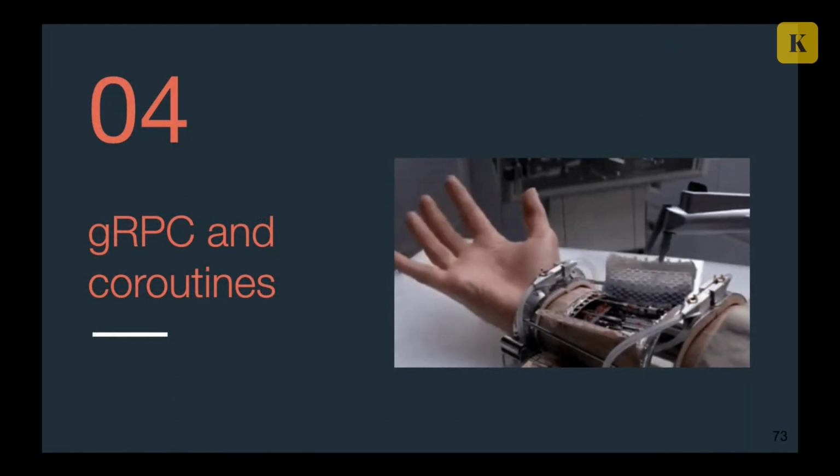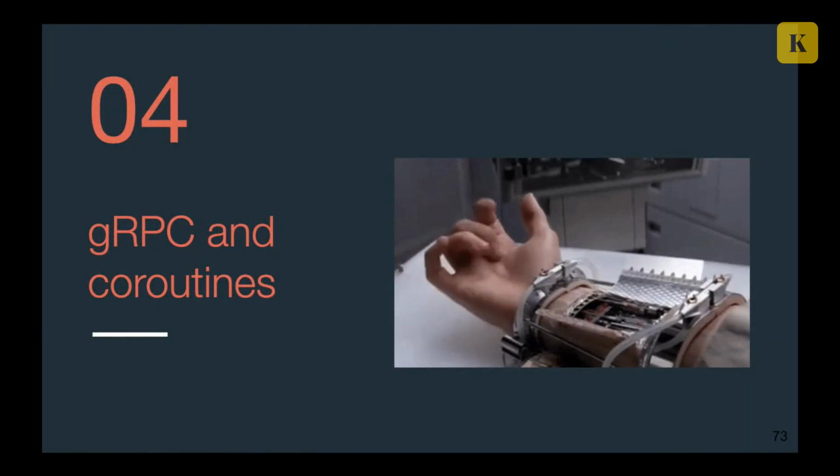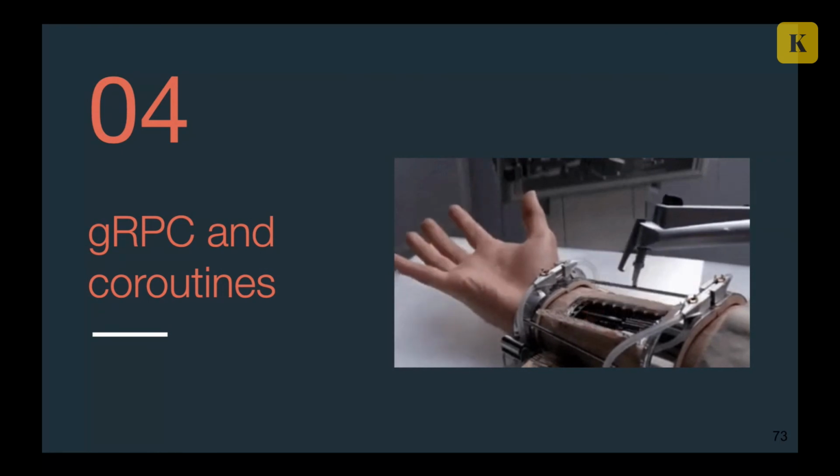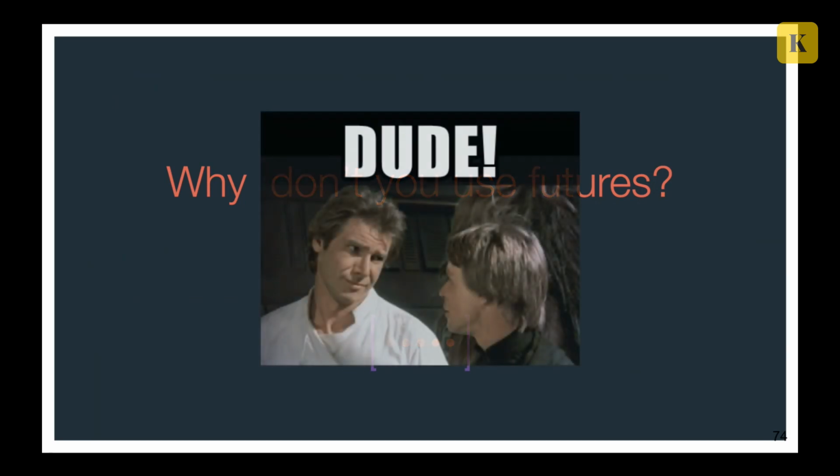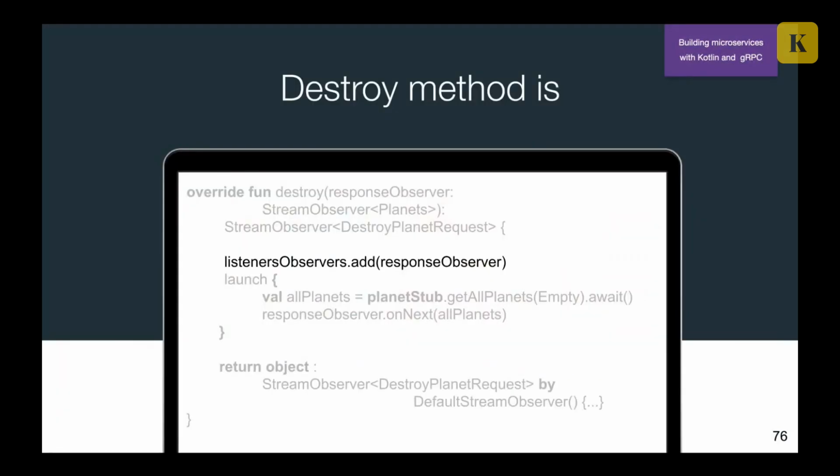But actually, we have a solution. So here comes gRPC and Coroutines. First question, why don't we use futures? Why do we work with these stream observers if you can somehow write this into futures? And gRPC actually supports this.